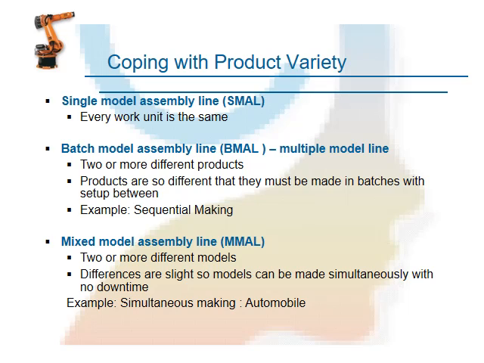Based on the product variety, we differentiate the single model assembly line, the batch model assembly line, and the mixed model assembly line. For example, the batch model is sequential making, while the mixed model is simultaneous making for automobile components. If you are making a car, all the components are manufactured in other cells, then brought into one assembly section. This is simultaneous making. But in the batch model, only when the first component is completed do we go on to make the next component. This is the batch model.